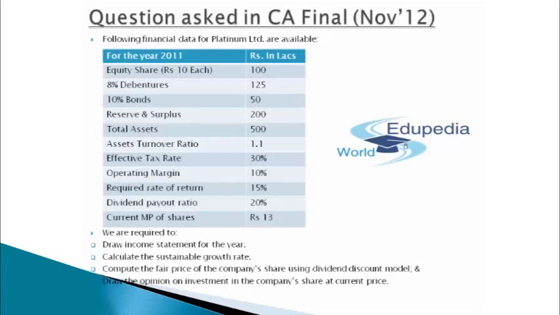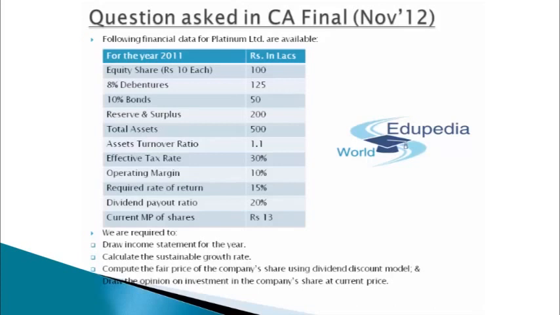And since in this question, the first thing which has been provided to us is equity shares of rupees 10 each, and the amount of equity share capital is 100 lakh. So we can simply say that the total number of shares in this particular case will be 10 lakh. Since I got a profit after tax of 28 lakhs, I can simply say that the EPS will be 2.8, that is 28 lakhs divided by the number of shares, 10 lakh. So EPS will be 2.8 per share.